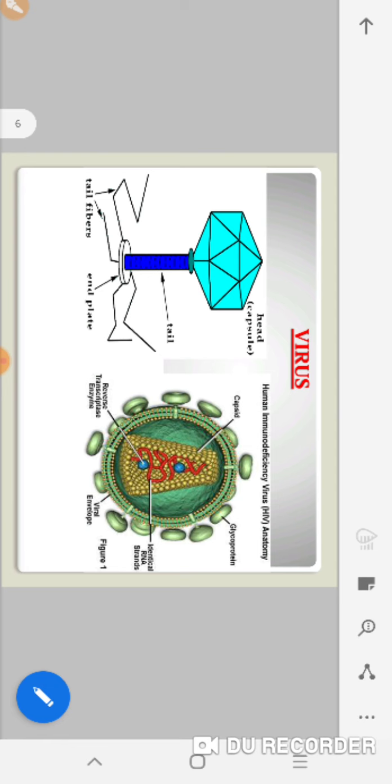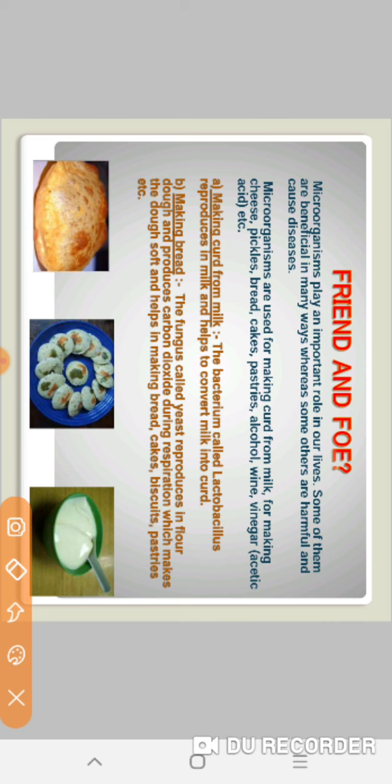Fine. Now the microorganisms are of two types, that is friend and foe. We can classify microorganisms into two parts: the first is beneficial for us and the second is harmful for us. So we can say that microorganisms are our friend and our foe. Some are our friends and others are foes.